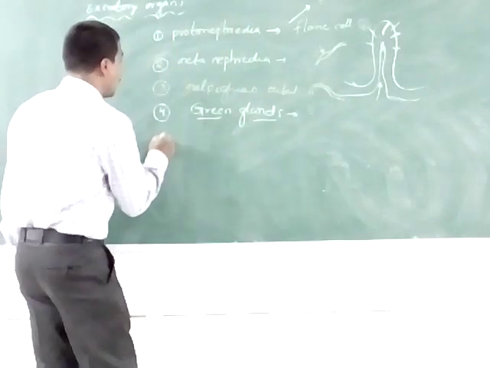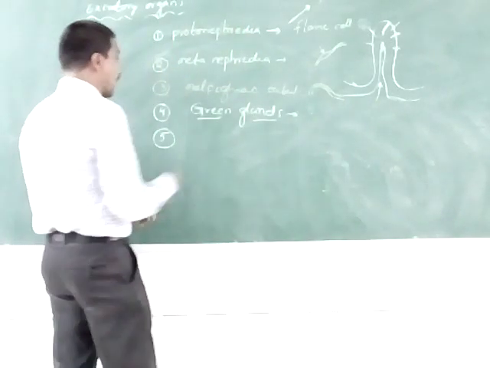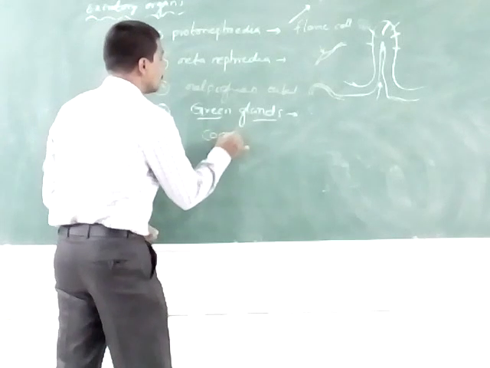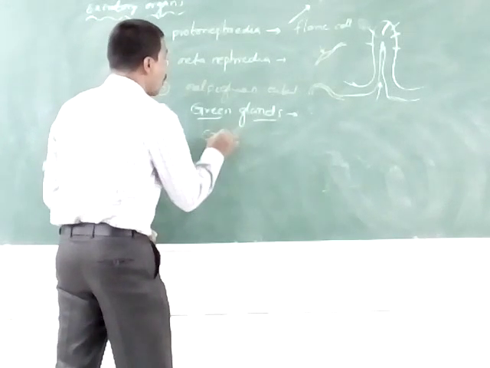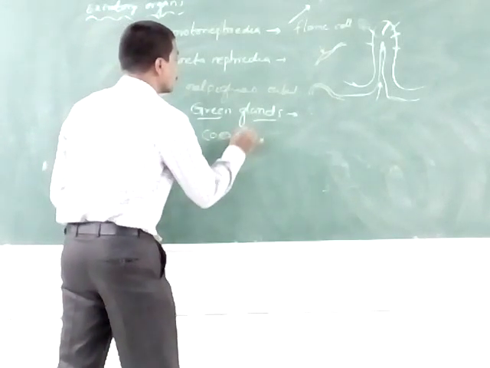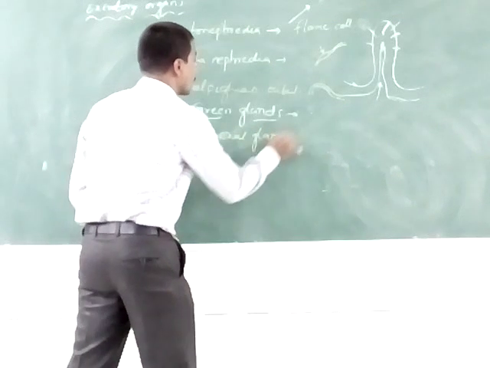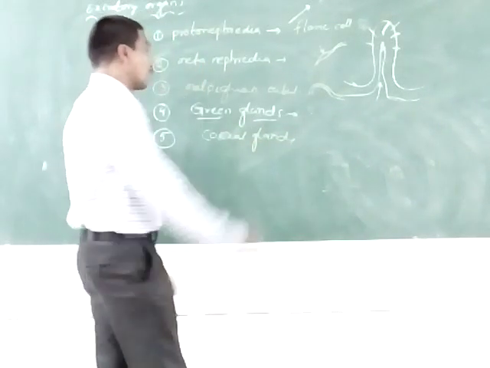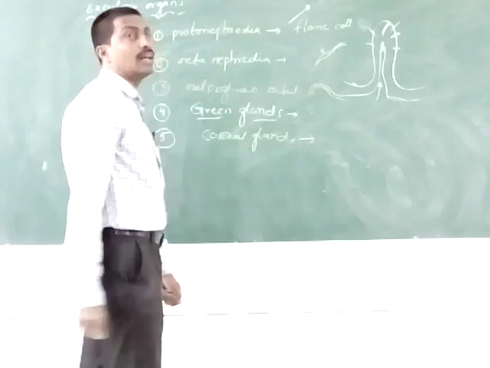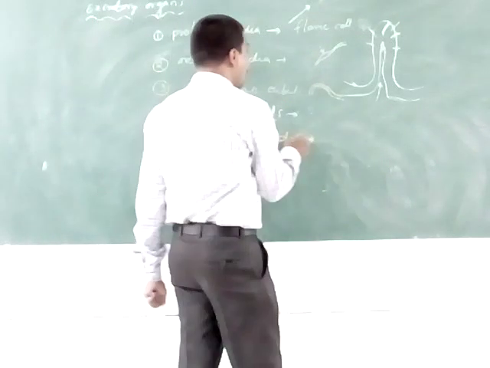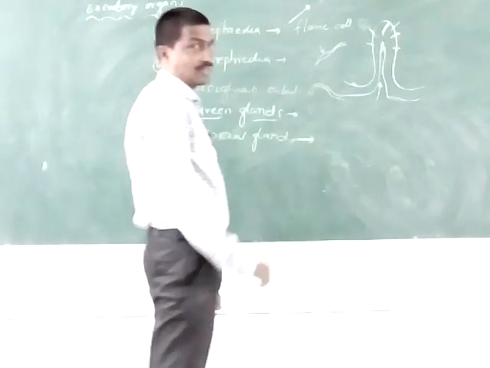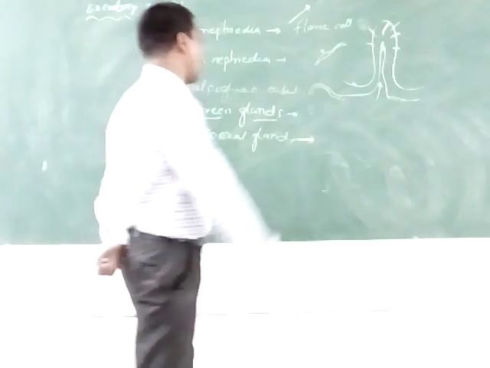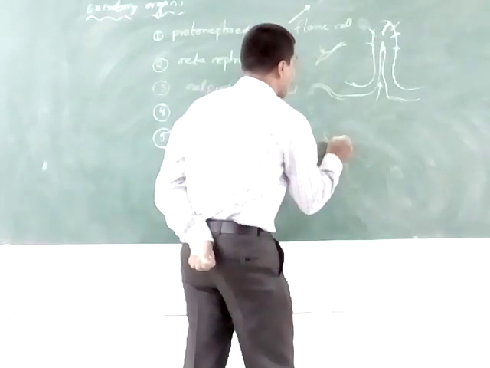The next one is the coxal glands. The coxal glands are found in arachnid animals. Arachnid animals means the spider and scorpion.